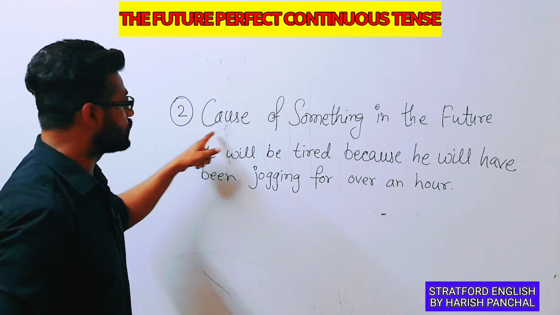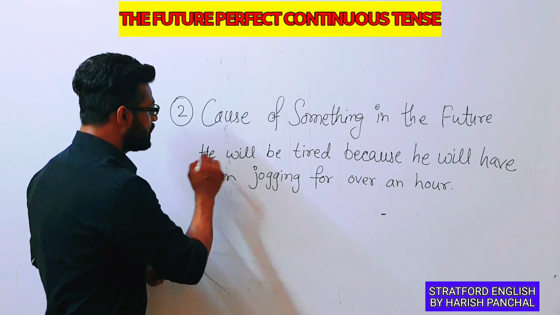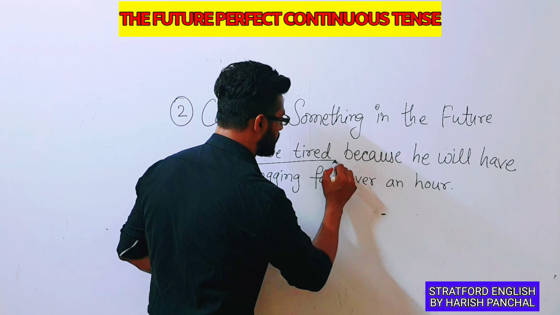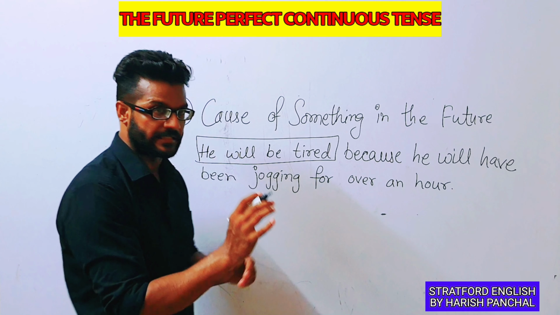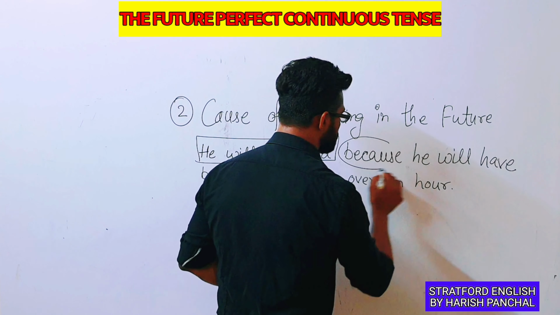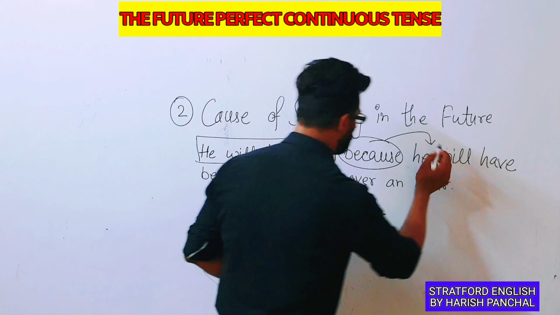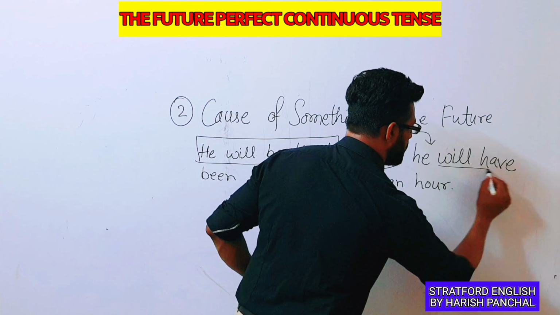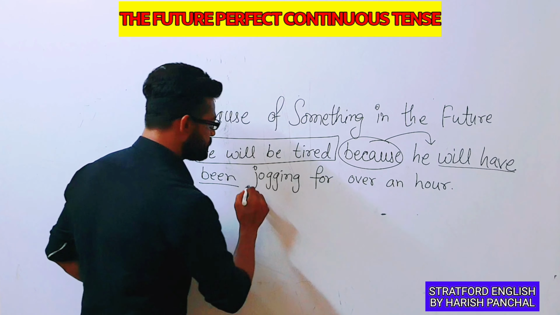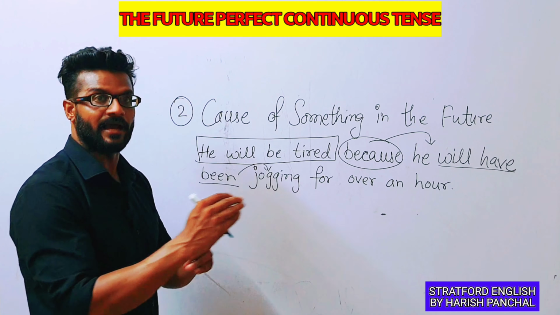Okay, cause of something in the future. Now he will be tired. Here we are giving you a cause. Okay, he will be tired because. So this is the reason. Now we are telling the reason why he would be tired in the future, because he will have been jogging. What will he have been doing?